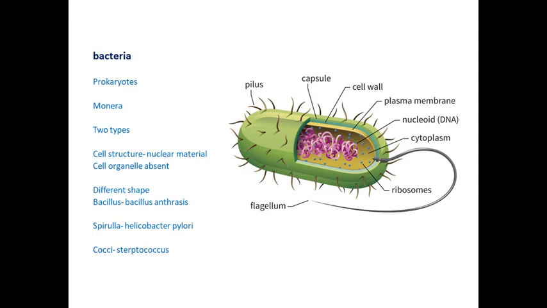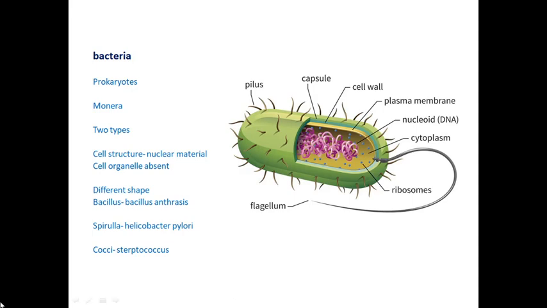The study of bacteria is called bacteriology. Their size varies from 1 micrometer to 5 micrometers. There are two types, aerobic and anaerobic. Aerobic means they utilize oxygen.